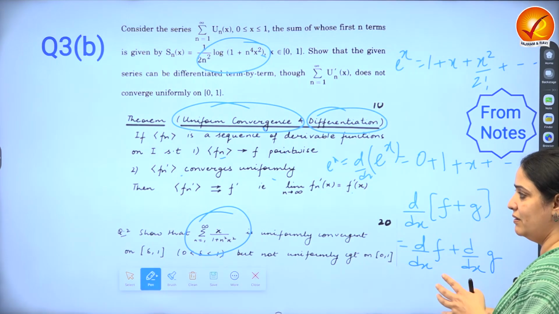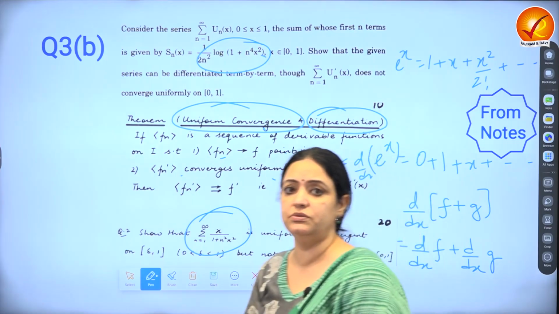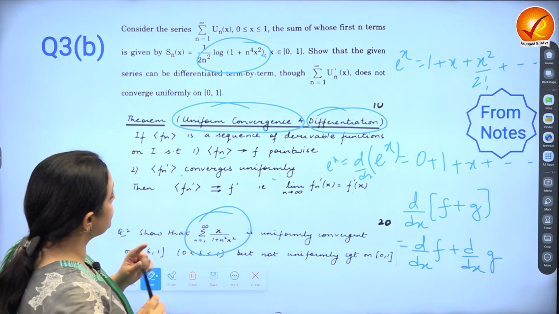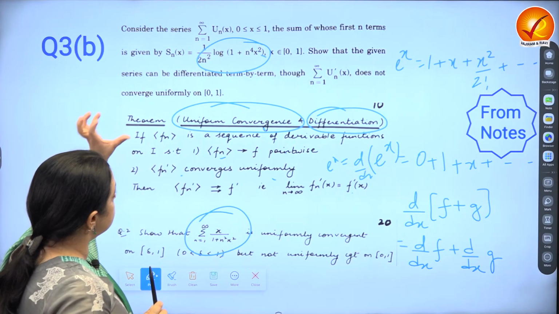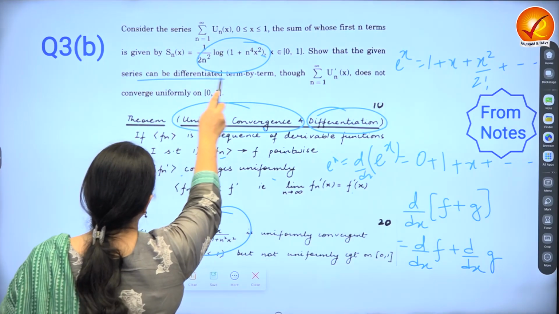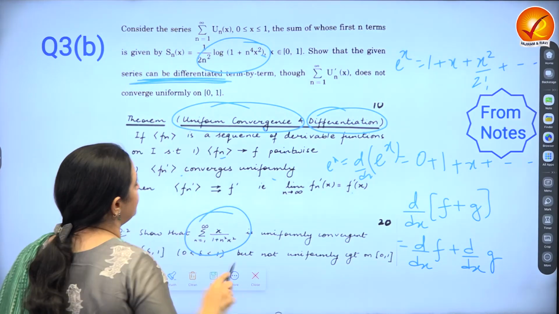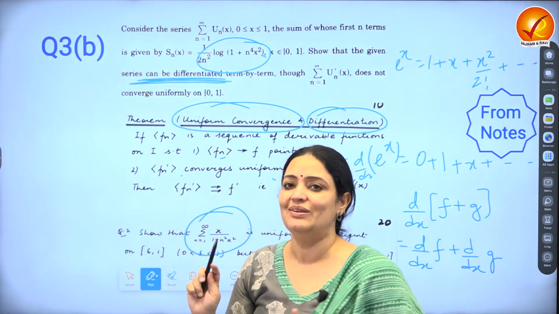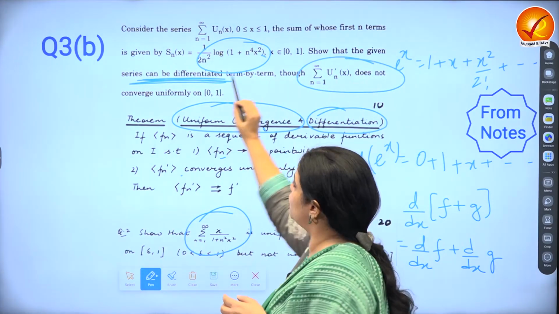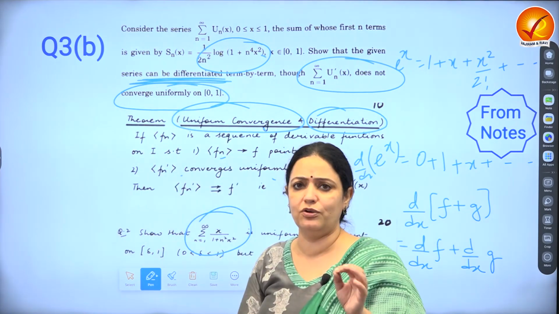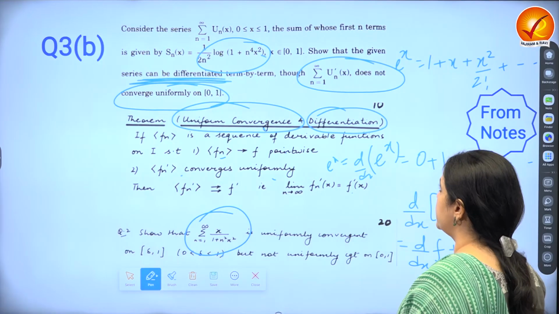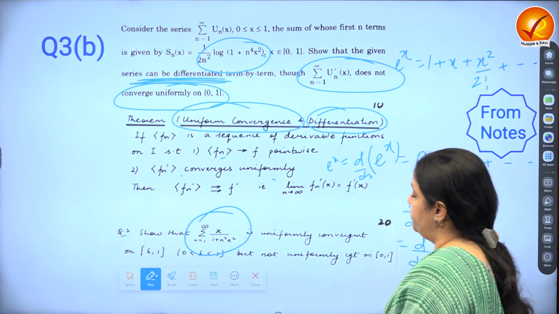But I think in general, students would have found this question a bit on the tougher side if you handle it theoretically. However, I've also seen a few people who take it as a numerical, so they can extend it and show that term by term. They take it for granted that it can be differentiated term by term without going into the why of it. And then they apply that, show that it does not converge uniformly. So at least a part of it was from uniform convergence and was direct. But overall, this question was pretty nice.